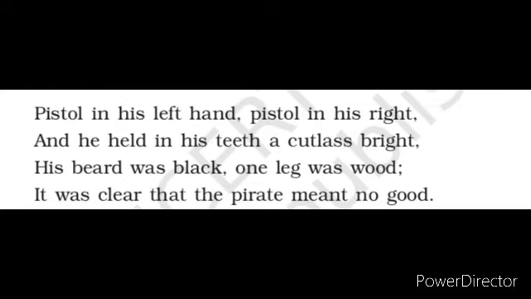He had a pistol, one in each hand, and between his teeth he held a sharp sword with a curved blade. He had a black beard and his leg was wood, which means he was crippled. They understood that he had obviously come into the house without their permission, so it was too bad.